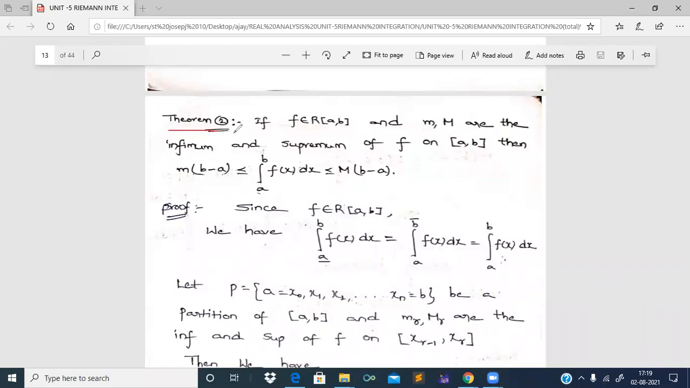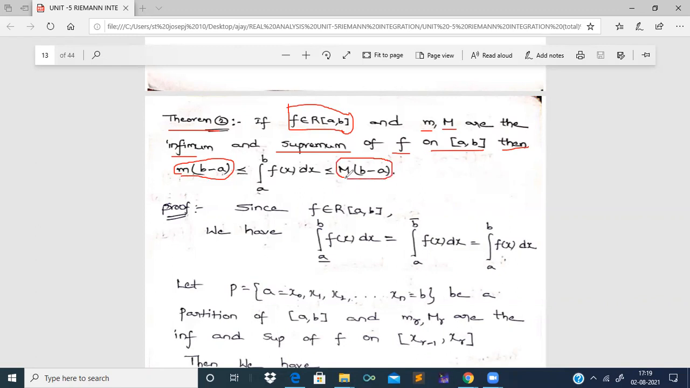Let us see the proof of the theorem. If f is Riemann integrable, that means f belongs to capital R of closed [a, b]. It is the symbolic representation of Riemann integrability of f. And if small m, capital M are the infimum and supremum of f on the closed interval [a, b], then m into (b minus a) will be less than or equal to the integral from a to b of f of x dx, which is less than or equal to capital M into (b minus a).